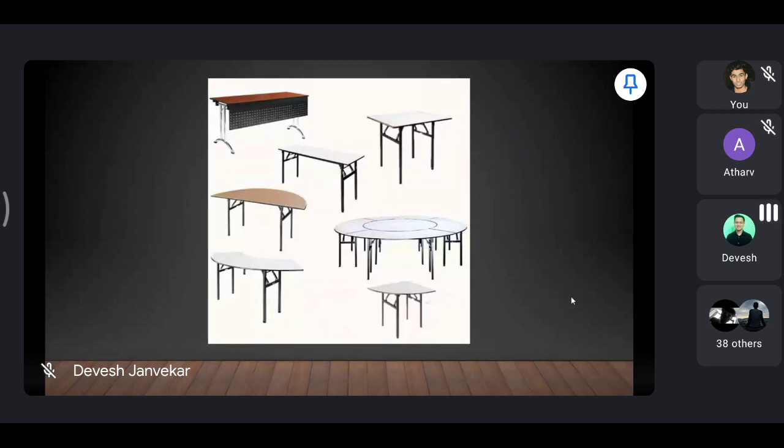There are a few tables of rectangular shape which you can use for dining also in the banquet. The size of these tables is 6 feet by 3 feet, 72 inches by 36 inches, on which you can accommodate 6 covers, 3 on either side.